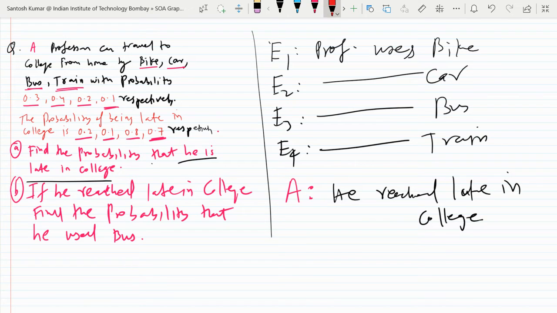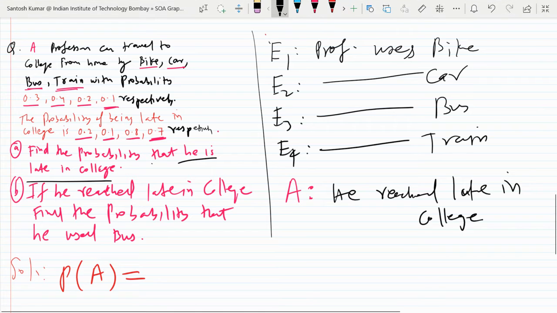So in the first part they asked you probability of A. Now you see that you have to find the total probability of A in four different situations. Means you have four partitions. So you will use the total probability formula. Simple. When you have partitions, means different possibilities in four different situations. What is the total probability of A?